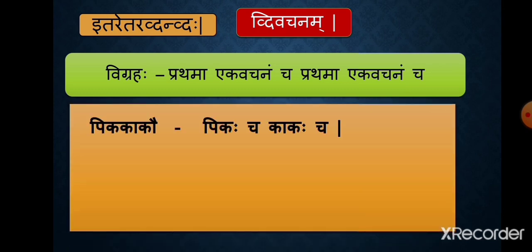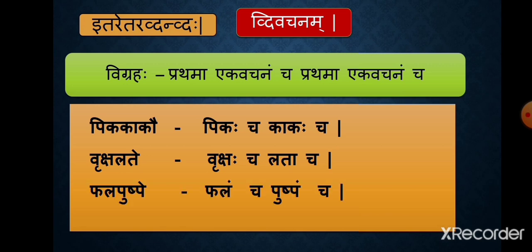Pika kakau. The dissolution is pikah cha, kakah cha. Vrukshalate. Vrukshah cha, lata cha. So you can see the word vrukshah is of masculine gender. So in the dissolution, the original gender of the word is used. The next one is phalapushpe, phalam cha, pushpam cha.